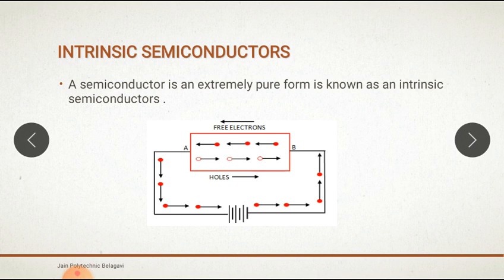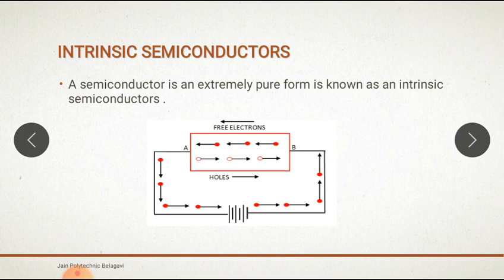The free electrons are produced due to breaking up of covalent bonds by thermal energy. At the same time, the holes are created in the covalent bonds. Due to the electric field, conduction through the semiconductor is by both free electrons and holes. Therefore, total current inside the semiconductor is the sum of currents due to free electrons and holes. Hence, the semiconductor current consists of movement of electrons and holes in opposite direction. Here, in the opposite direction, this side free electrons and this side holes.